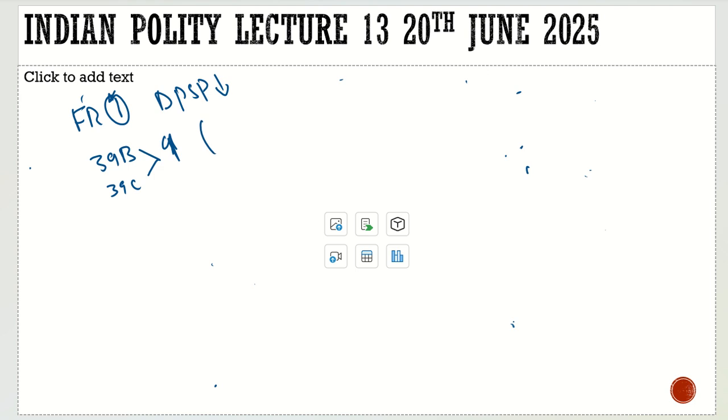Which fundamental rights? Article 14, Article 19, and Article 31. And the question of judicial review was described by the Keshwananda Bharati case. So till now it is clear.